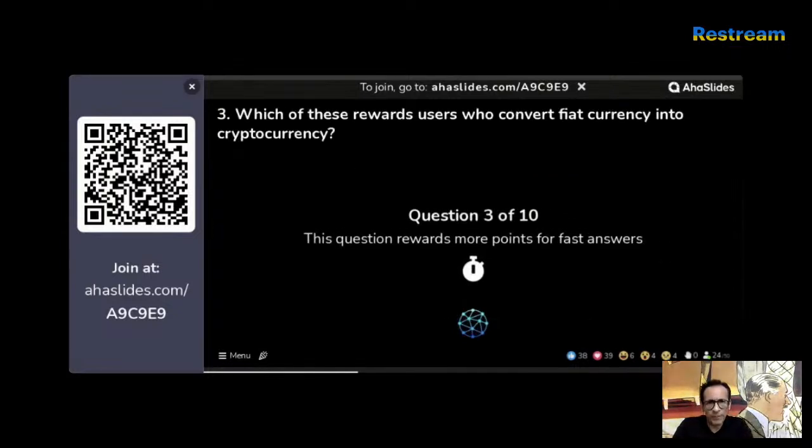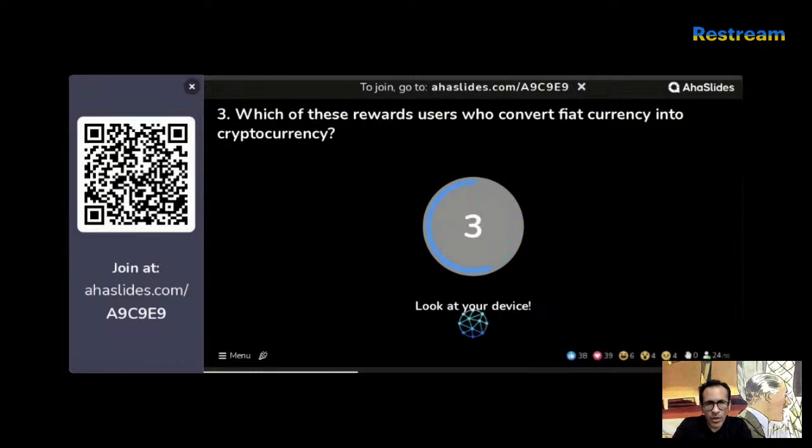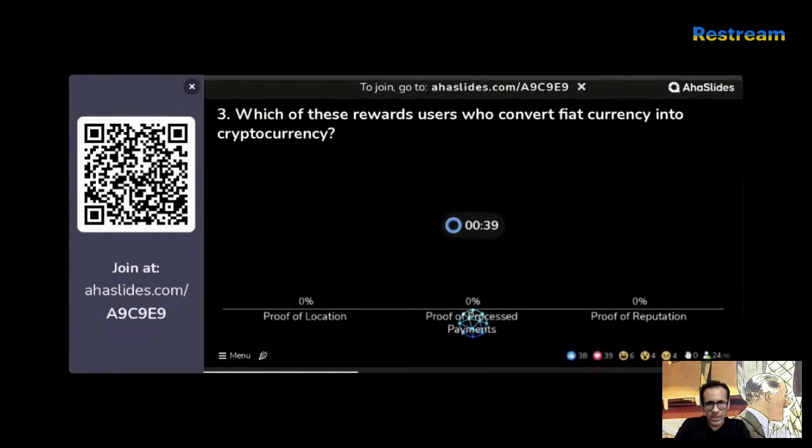Coming to question number 3. Which of these rewards users who convert fiat currency into cryptocurrency? So you're going to see 3 consensus mechanisms: proof of location, proof of processed payments, and proof of reputation. Now, which one of these rewards users who convert fiat currency into cryptocurrency? Honestly, if you don't know this, it's very easy to guess. If you just look at the 3 names, you'll be able to guess which would logically be the correct one. Is it proof of location, proof of process payments, or proof of reputation?